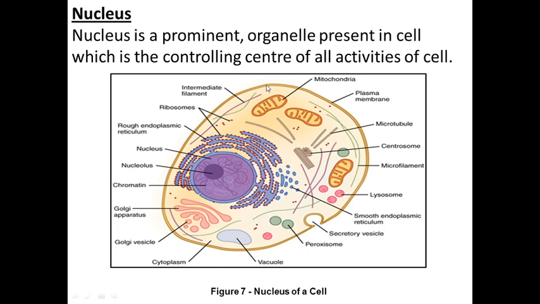Just remember that in a plant cell, the outer layer is the cell wall, inside that is the plasma membrane, and inside that many organelles are present. But the medium here, like if there is a room, the wall means your cell wall.